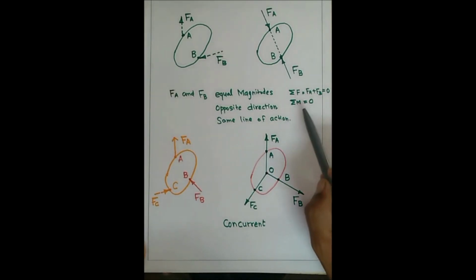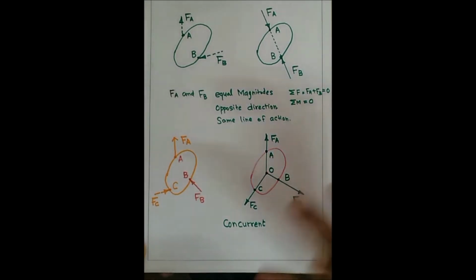Finally, mathematically, to maintain equilibrium there are two main conditions. Condition number 1: the sum of the forces acting on the system will be equal to 0. The second one: the sum of the moments of forces about an arbitrary point in the system will be equal to 0. These are the two conditions to maintain equilibrium.